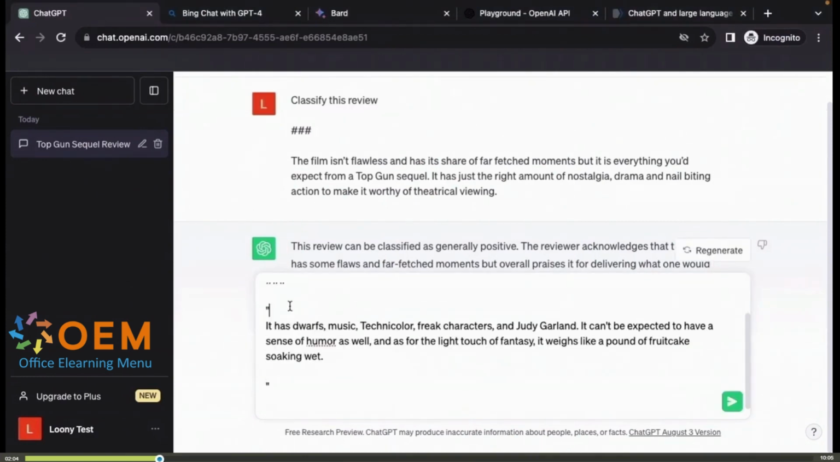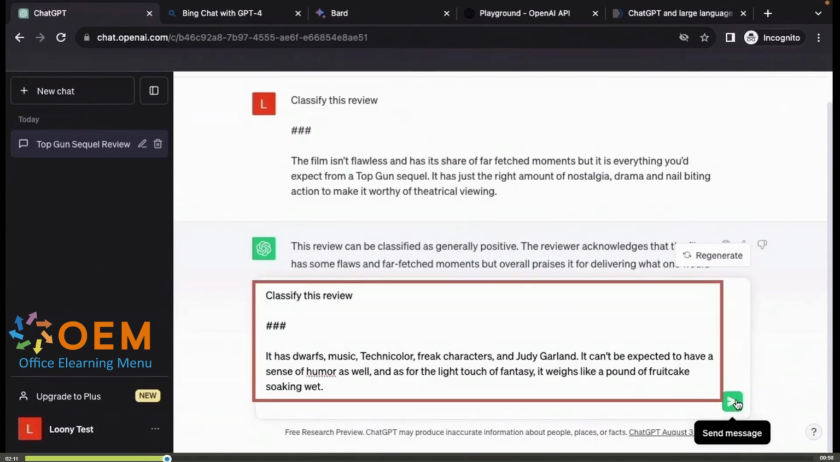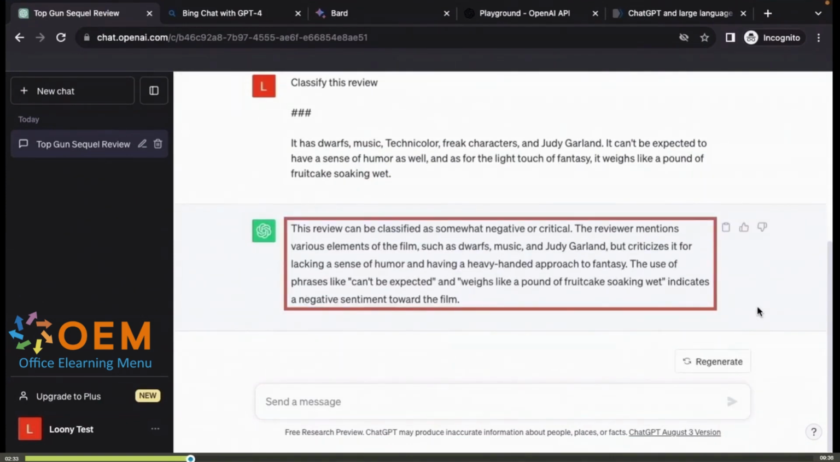Zero shot prompting and classification. These are the two prompting techniques that we've discussed here. Once again, I use zero shot prompting and classification to classify this review, and this happens to be a rather negative review. This is zero shot prompting because it's not like the GPT 3.5 LLM is specifically trained for classification or sentiment analysis, and it's a classification prompt. Let's see what the result is, and you can see that this review can be classified as negative or critical.